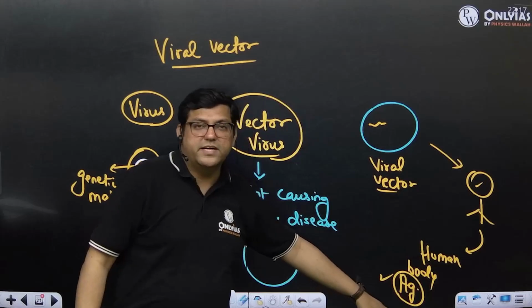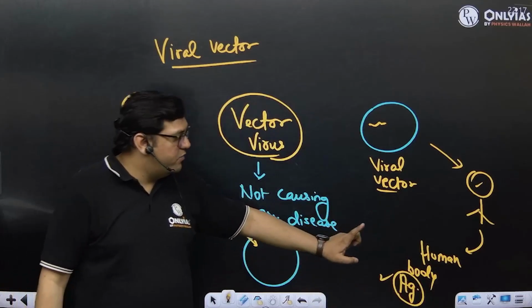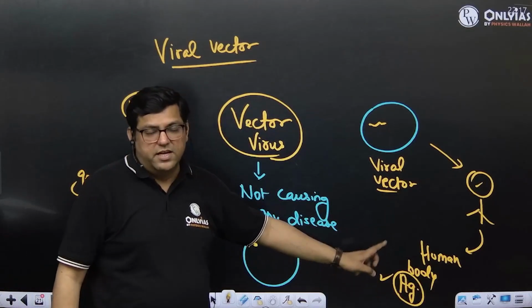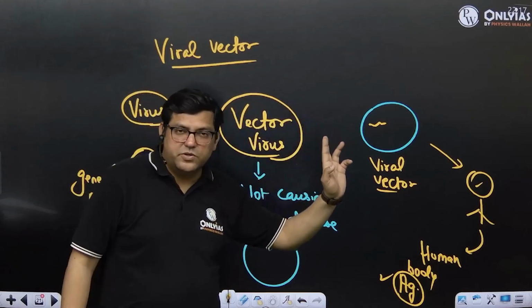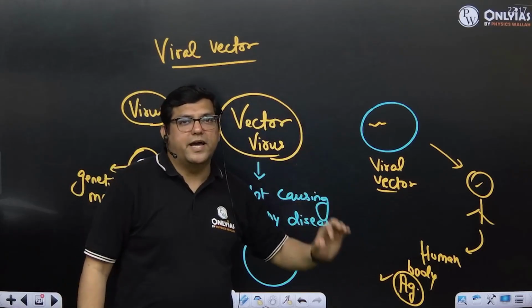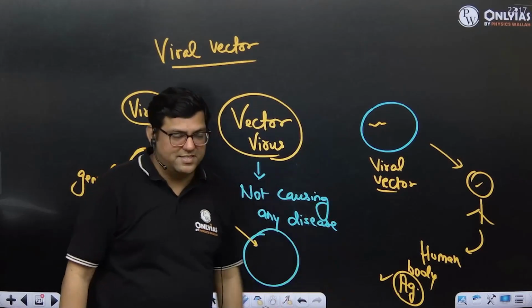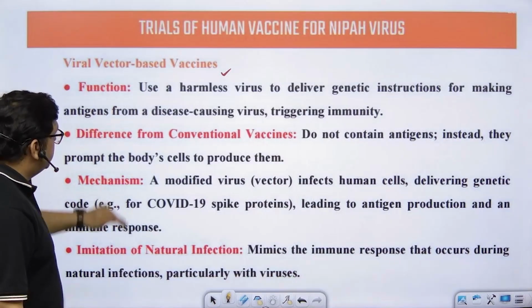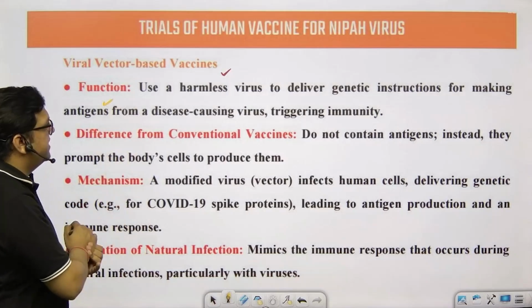When the antigens are produced, antibodies specific to the antigens are produced, and once the antibodies are produced, whenever a virus attack happens, our body is already prepared with antibodies to attack such upcoming viruses.